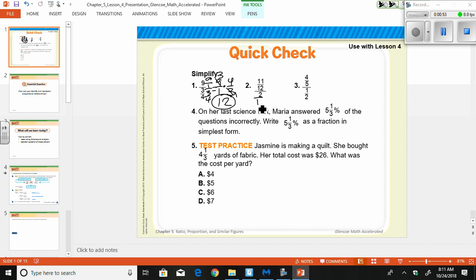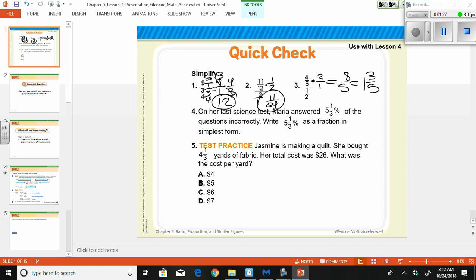11/2 divided by 2, or 2/1. So that's 11/2 times 1/2. Nothing can cross reduce, so we end up with 11/24, which is where we would have to leave it. 4/5 divided by 1/2. When we divide by a fraction, we multiply by the reciprocal. So 4/5 times 2/1. We can't cross reduce, so we end up with 8/5. 5 goes into 8 one time, and 3 left over. So 1 3/5.